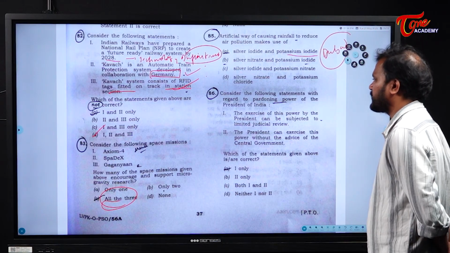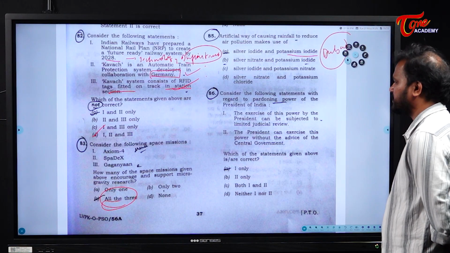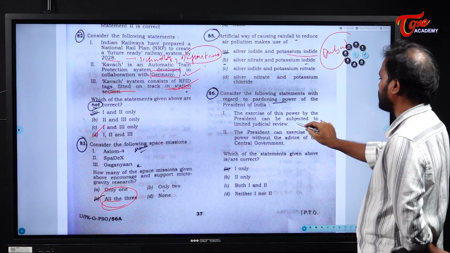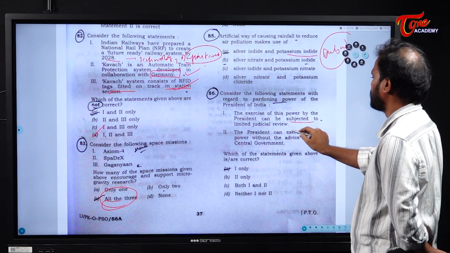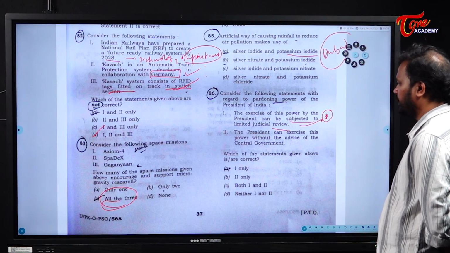Consider the following statements with regard to pardoning power of the president. The exercise of this power by the president can be subjected to limited judicial review. Yes, there will not be interference of judiciary with respect to the pardoning power of the president.